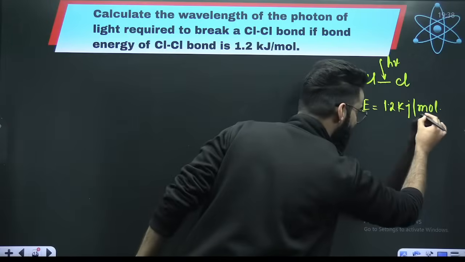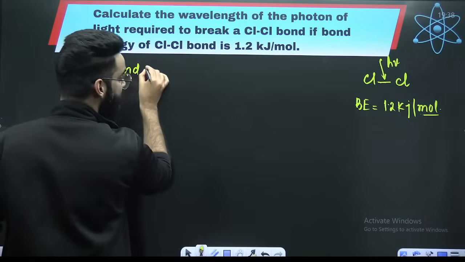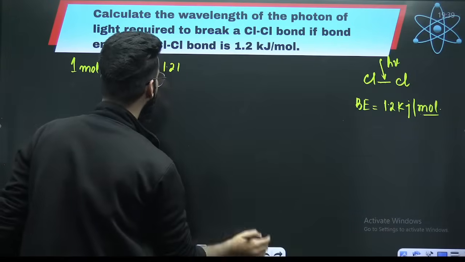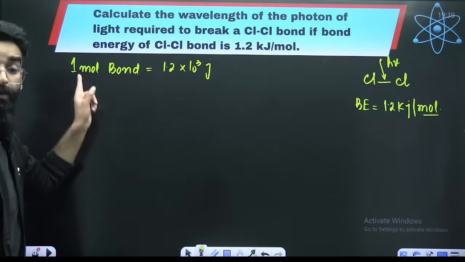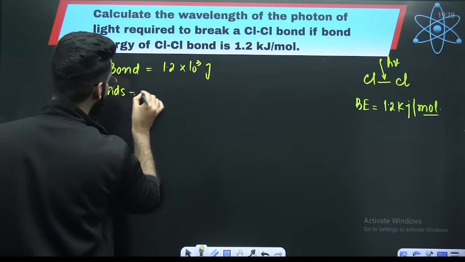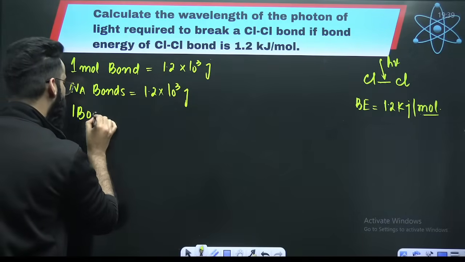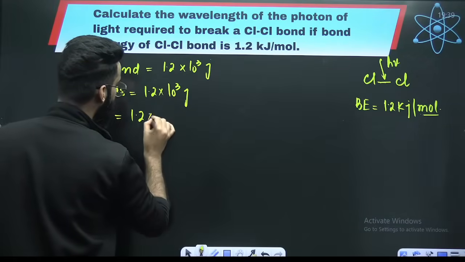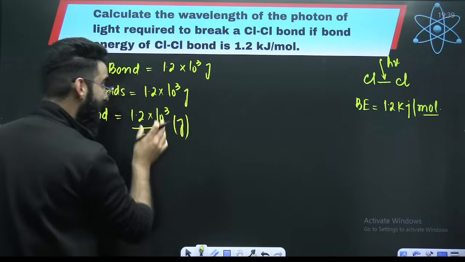My dear students, in order to break one mole of bonds, how much energy is required? 1.2 kilojoules of energy is required. Let's convert this into joules here only. 1.2 into 10 raised to the power 3 joules of energy is required to break one mole of bonds. That means in order to break Na bonds, 1.2 into 10 raised to the power 3 joules is required. So in order to break one bond, how much energy is required? 1.2 into 10 raised to the power 3 divided by Na joules.